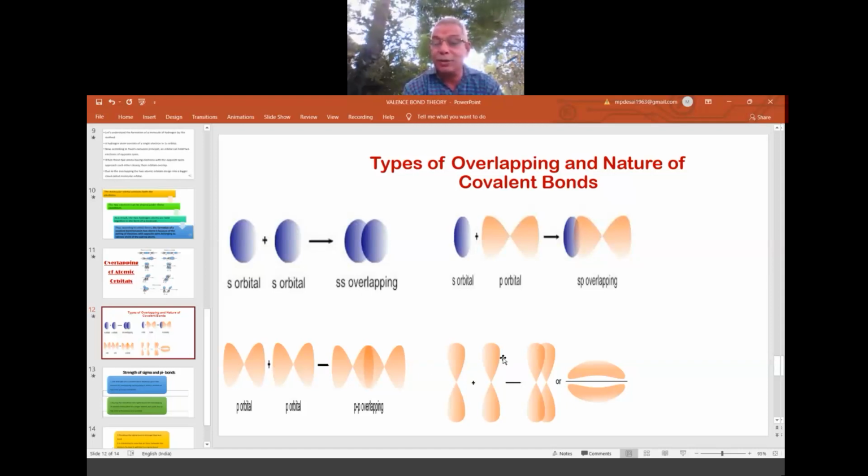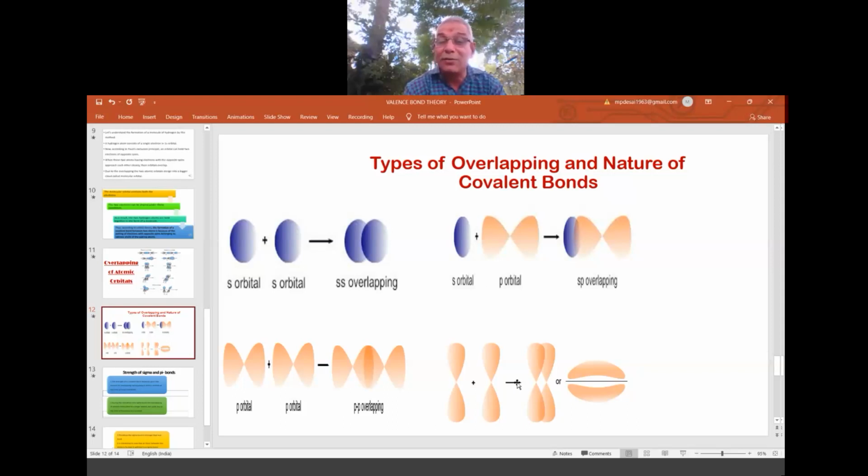So this is not the pp sigma bonding. Both are p only, but the axes are not on the same line. Though they are on the same line, the overlapping is in a different way. So here overlapping is not taking place by joining the two nuclei on the same axis.